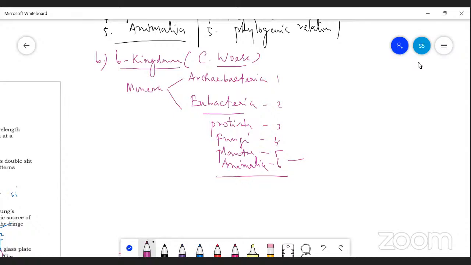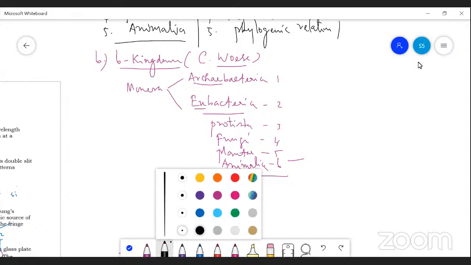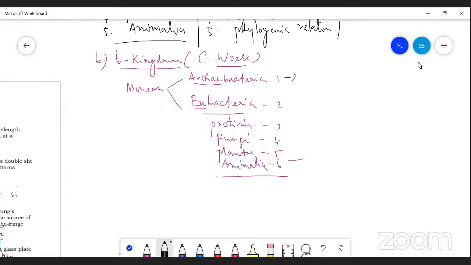Why did he separate Monera into two groups? Because Archaebacteria is one of the most primitive bacteria. It is entirely different from Eubacteria in cell structure. In Archaebacteria, the cell wall is made up of a non-cellulosic polysaccharide, pseudomurein.